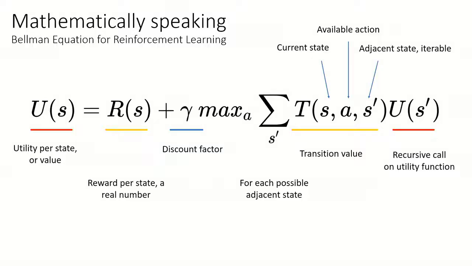And mathematically speaking, right, if we break this all the way down, we need some utility per state, right? We're going to be using the Bellman equation here for some dynamic programming. And so that utility per state is going to be equal to that reward function. And that reward function is a real number. So when you're setting up your own RL system, you need to figure out what your reward number is going to be. And that's part of the challenge. But then that's going to be equal to some reward function plus a discount factor, so you can take into account time. Then we're going to loop through adjacent states. Right, so that's that S prime there.